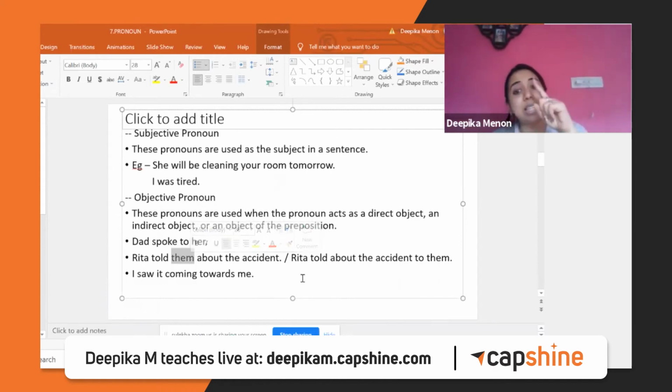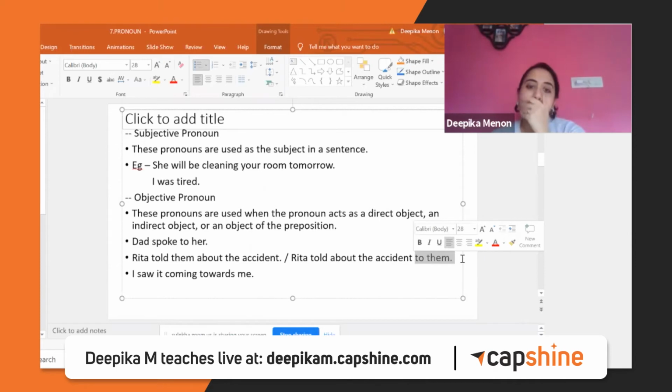Same sentence I can say like this also. Rita told about the accident to them. It came in the end. Okay, so it came in the end. So there are two ways to say it. So generally objective pronouns either come in the middle or come in the end.